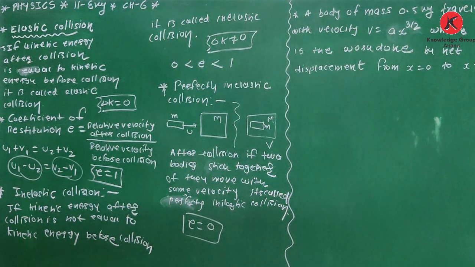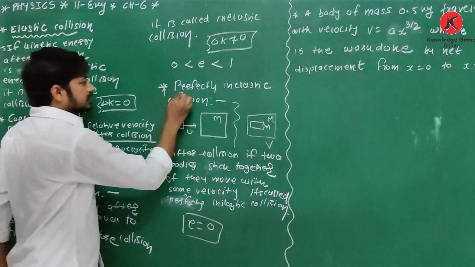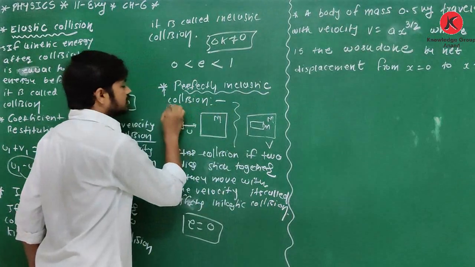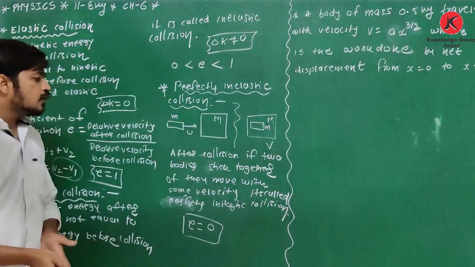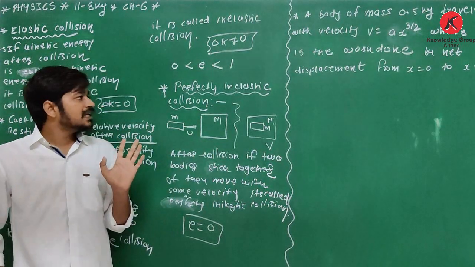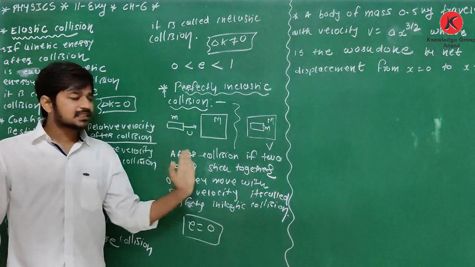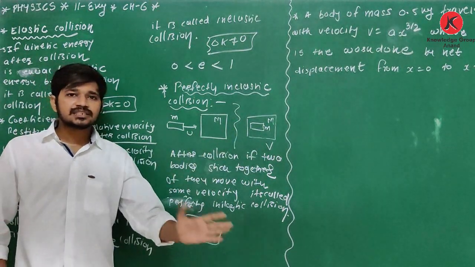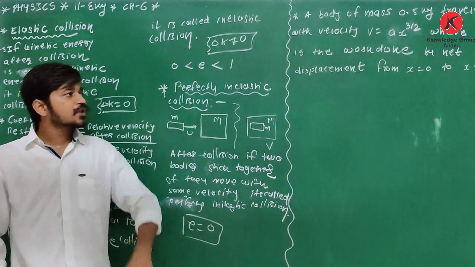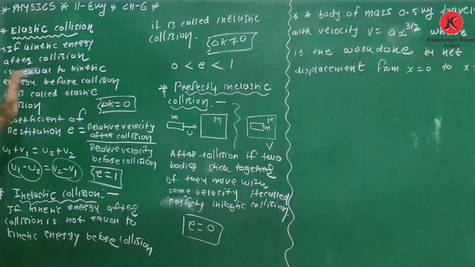First, elastic collision, then inelastic collision, and third one is perfectly inelastic collision. And yes, we have observed some questions based on perfectly inelastic collision. Okay, after collision, two objects stick together and move with same velocity. Clear about this? Okay, so yes, these 3 cases you have to remember. Now we will see some questions.